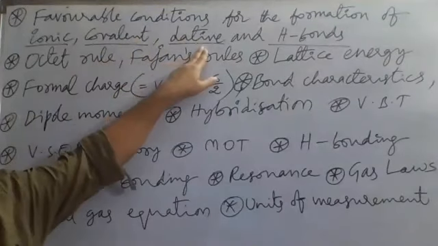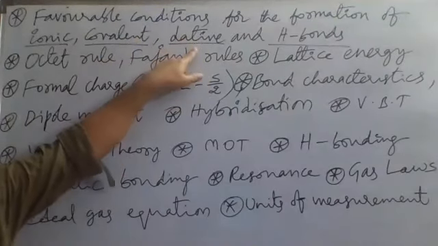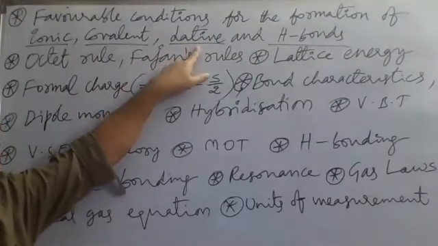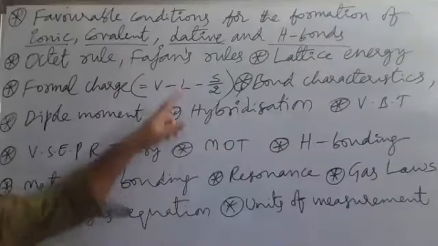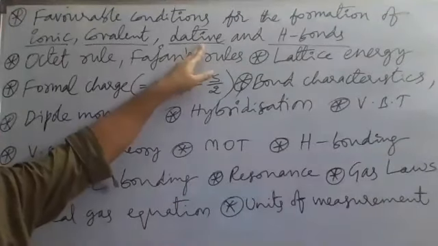And the dative bond condition: for the formation of coordinate covalent bond, one atom should have excess electrons and the other a deficiency of electrons. When these two atoms approach each other, the donor atom donates an electron pair to the acceptor atom, and a dative bond, a coordinate covalent bond, forms between them.